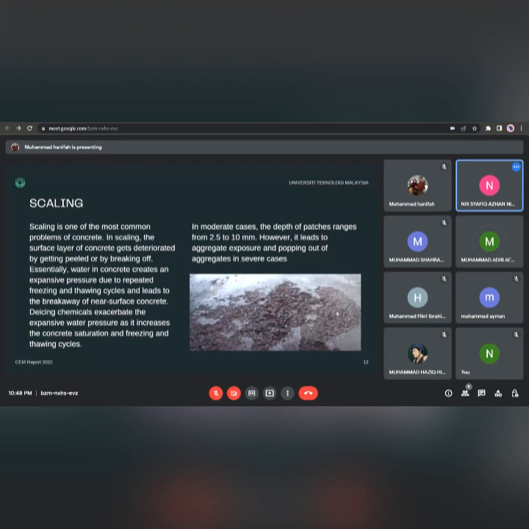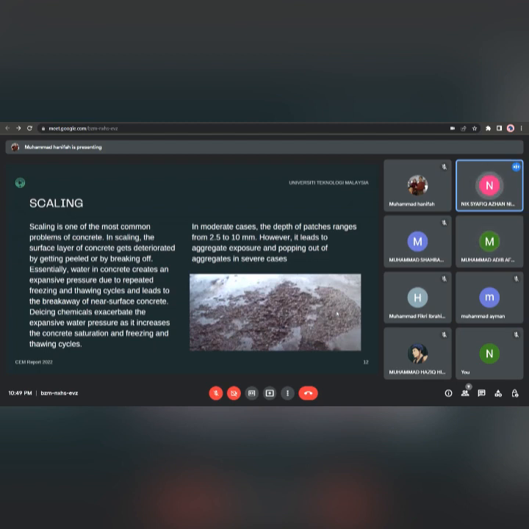Assalamualaikum. So I will continue with the scaling. So for those who wonder what scaling looks like, that is a photo we show here. Scaling is one of the most common problems of concrete.